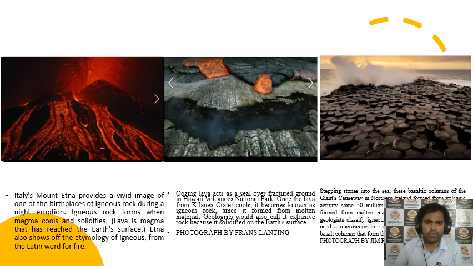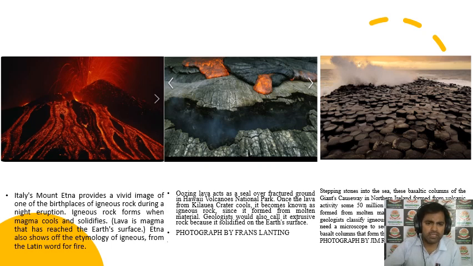Before describing the rocks, I want to show some pictures. This is the most important thing about rocks. You must know the meaning of this picture, which I have taken from the National Geographic site. If you want details, you can go to that site and everything is given.